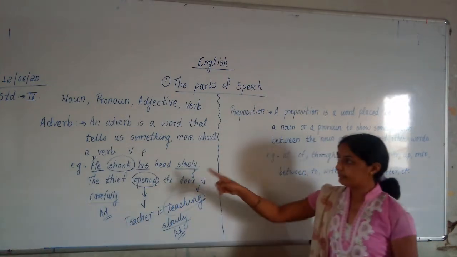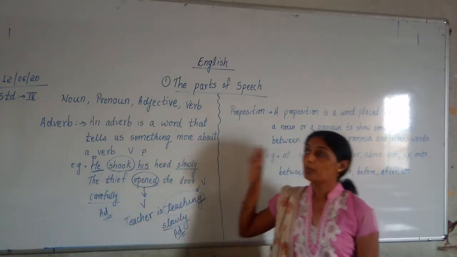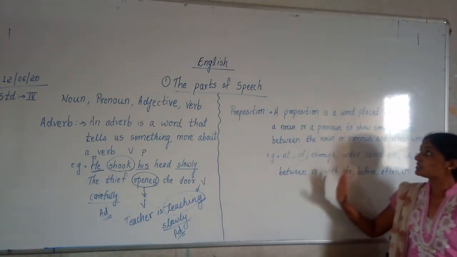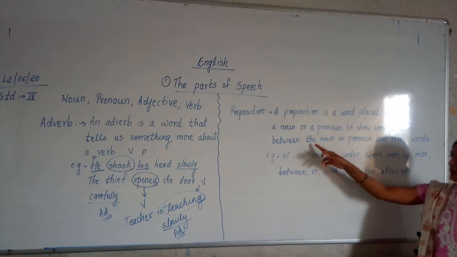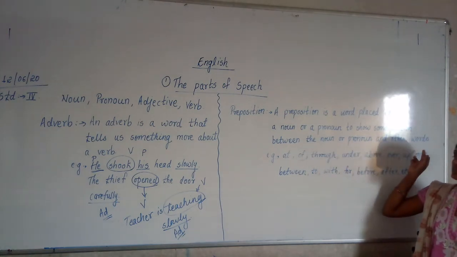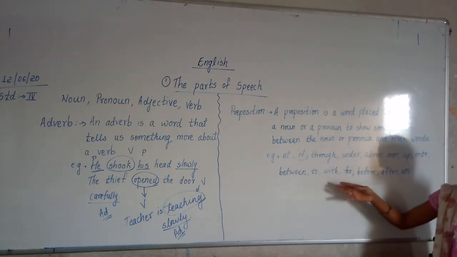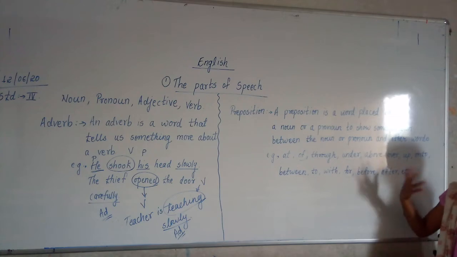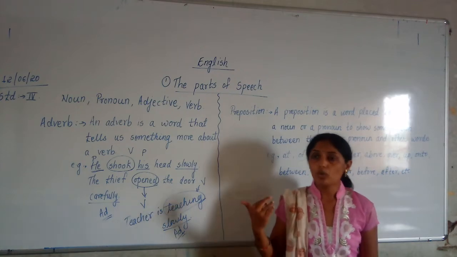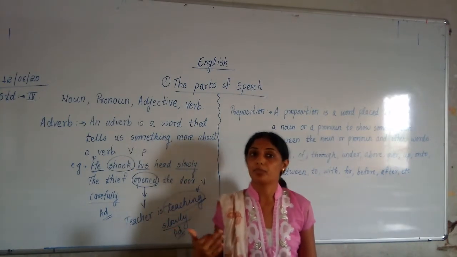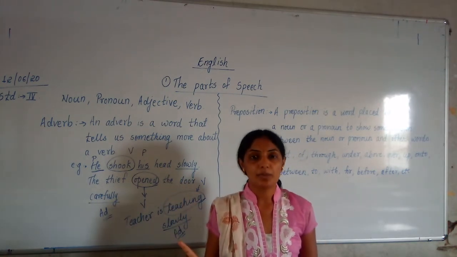Adverbs are words which tell more about a verb. Prepositions are the words which show a relationship between a noun or a pronoun and other words. Examples are: at, of, through, between, to, with, before, after, under, above. Upside, downside, inside: these all words will come in prepositions. Have you understood? Now we have completed a total of 6 parts of speech.